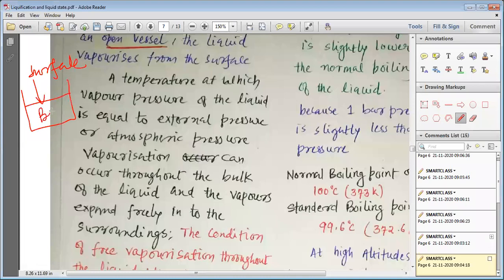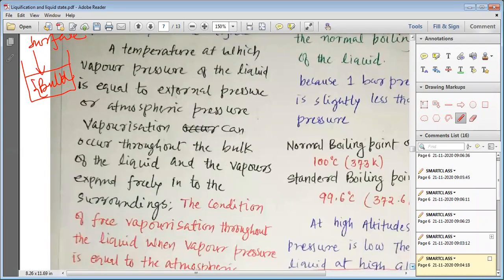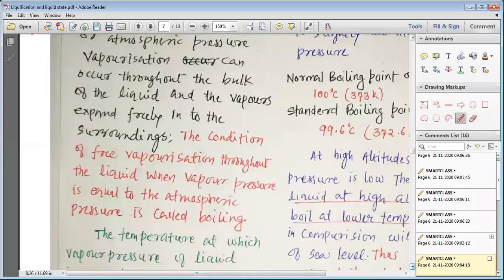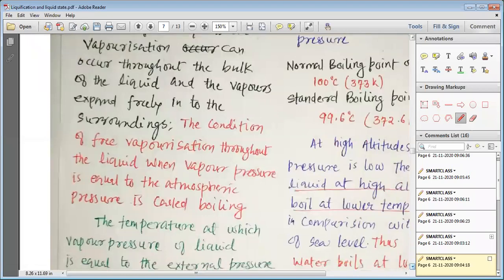This part is known as bulk. So when the vapor pressure of the liquid and the pressure outside, that is the pressure of the atmosphere, both become equal, at that time the vaporization starts in bulk also. At that particular time, we say that the liquid has started boiling, and the temperature at which the liquid starts boiling is known as the boiling point.